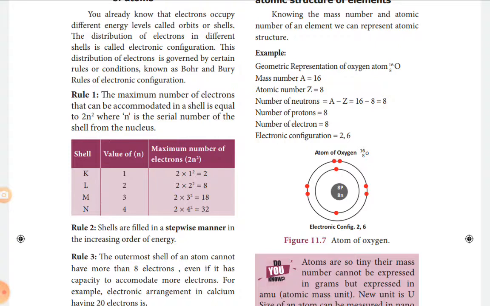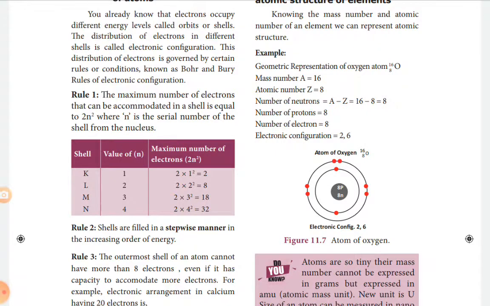And 2 into 2 square is 8. So 8 electrons can be accommodated in energy level 2, that is the L shell. And the third shell, M shell: 2 into 3 square is 18, the maximum number of electrons that can be accommodated in the third energy level. And the fourth shell: 2 into 4 square, a maximum of 32 electrons can be distributed in the fourth energy level. We fill the electrons starting from the shell nearest to the nucleus, the K shell.